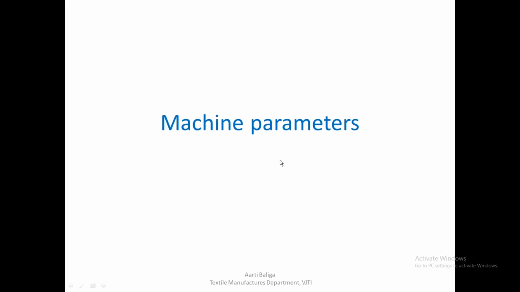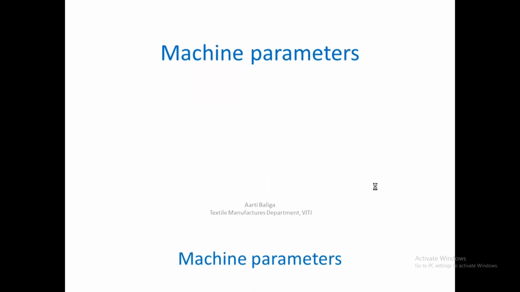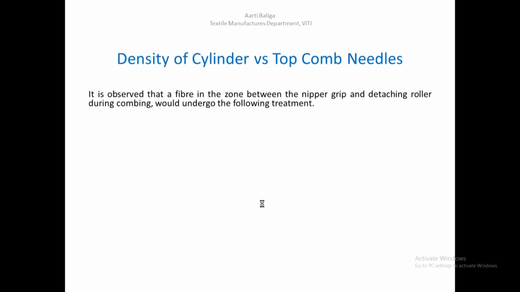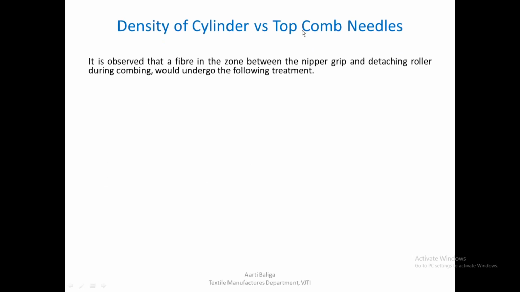So let us go to the machine parameters that affect noil percentage. The machine parameters that affect noil percentage are the type of needle on the cylinder comb as well as the top comb, and also the needle density. So density of a cylinder versus top comb needles, let us see how they compare.